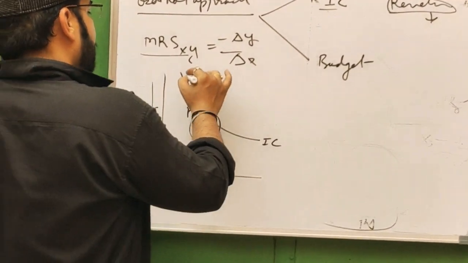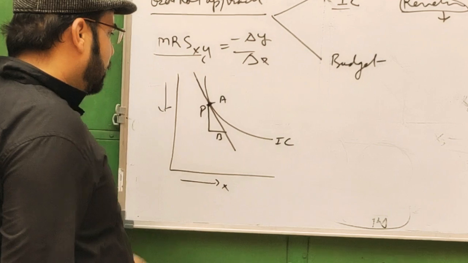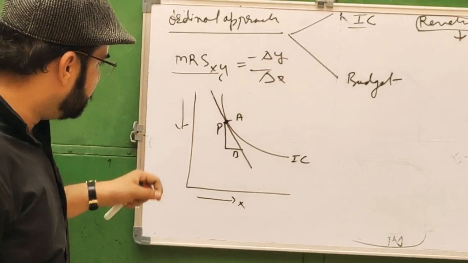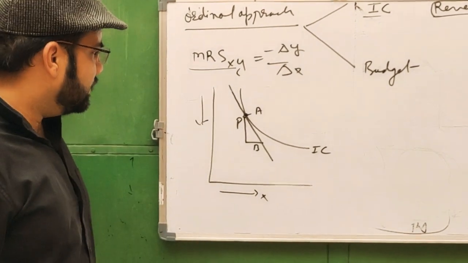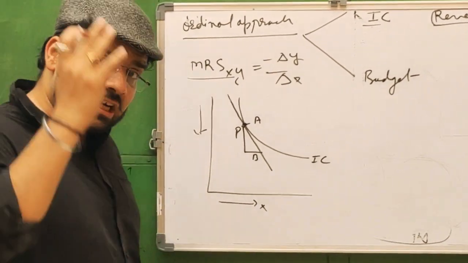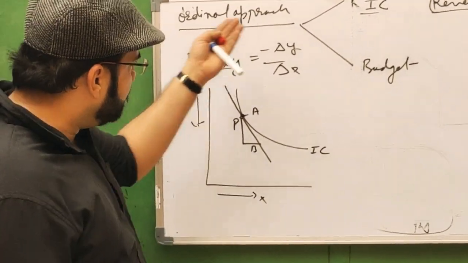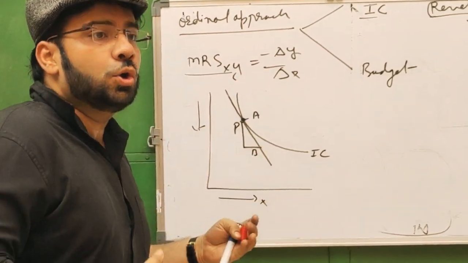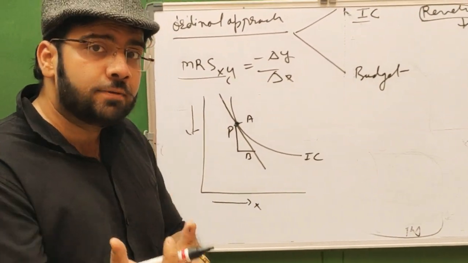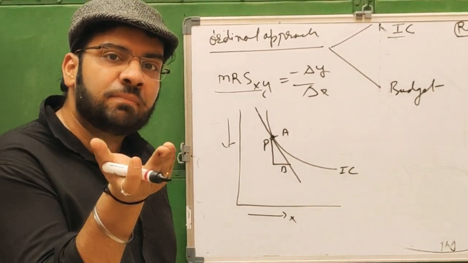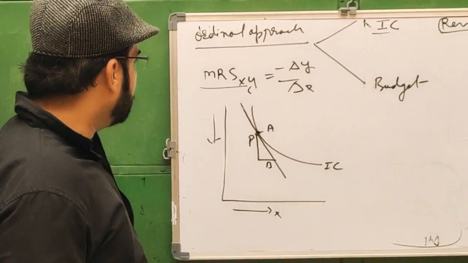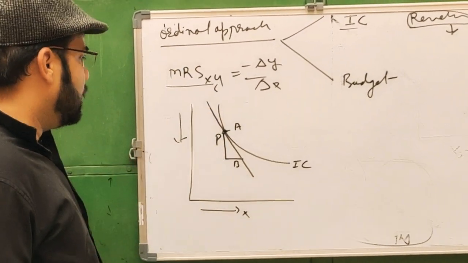This can be the tangent. The proponents of the indifference curve thought that they could avoid the law of diminishing marginal utility in the ordinal approach.